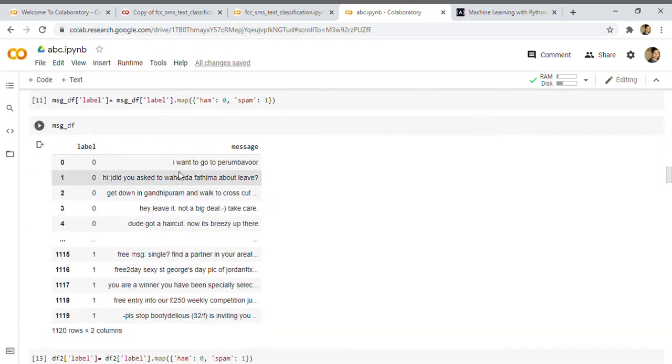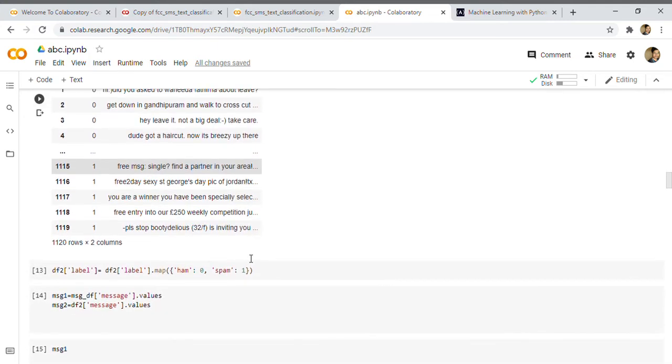So here, if you see, this is a ham message, well, "free message, single. Find a partner in your area." If you get this type of message, it's a spam message, don't go with that. Never reply to these messages, because you can get in trouble.